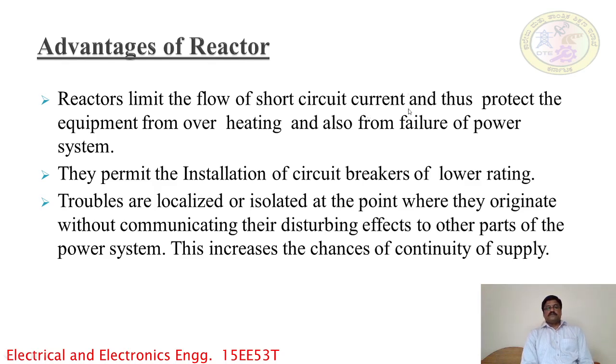This increases the chance of continuity of supply. Usually the reactors are the main elements in any type of power system because they are the limiting device, that means they limit the flow of short circuit current when a short circuit occurs in the power system.